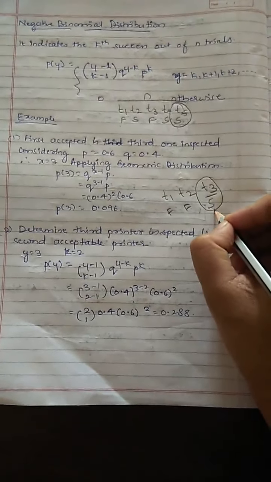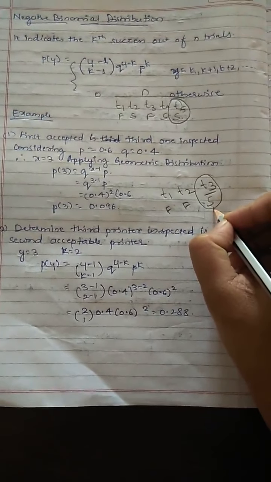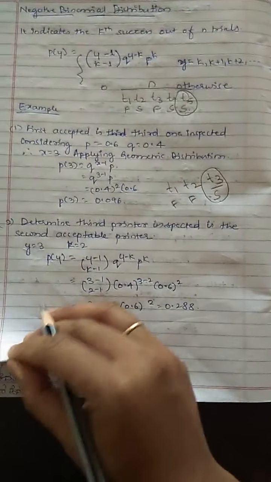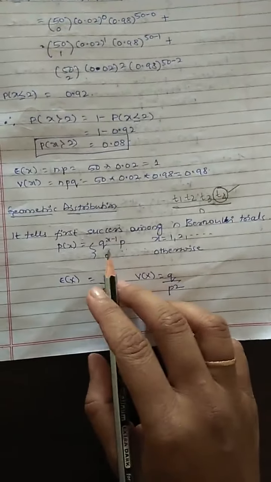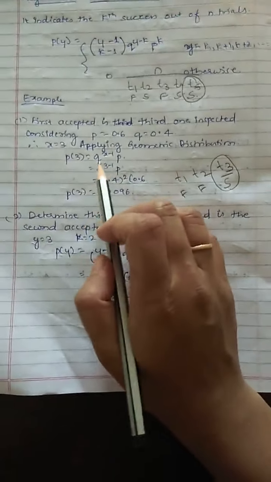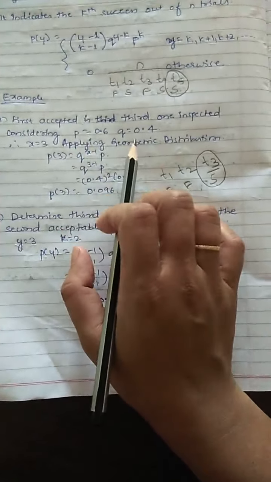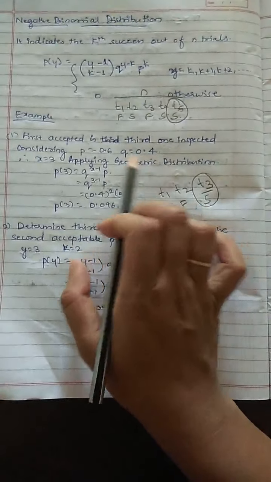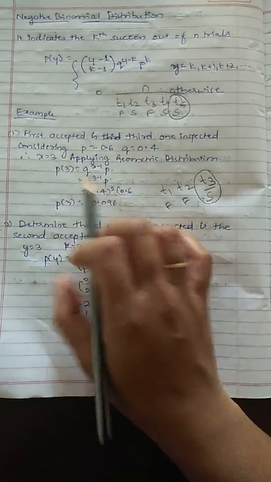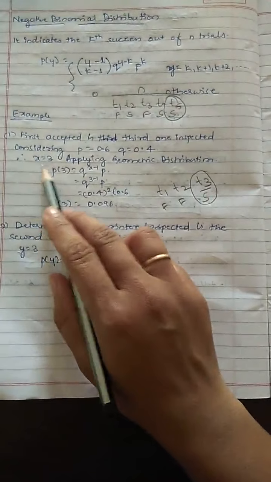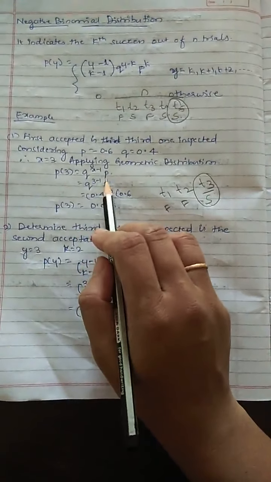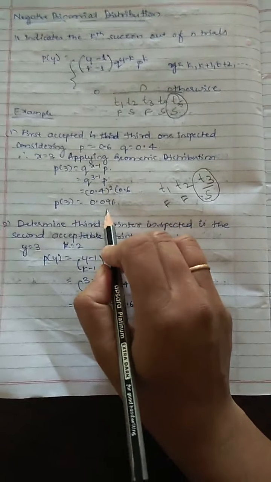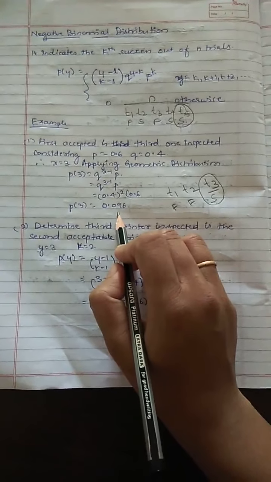First success is indicated by what? It is indicated by the geometric distribution. So what is the geometric distribution formula? We have seen that the geometric distribution formula is given by p into q raised to x minus 1. The values of p and q they have already given in the question. So applying the geometric distribution, for x equal to 3, third accepted, substitute the values in the formula and you are going to get the answer, that is 0.96.